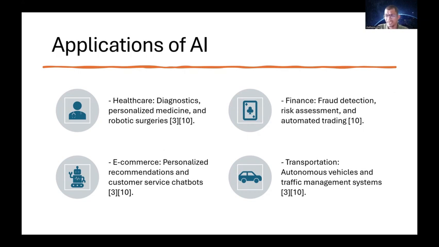The next application is in transportation, as I told you, the self-driving cars. Recently in Bangalore, they have launched self-driving cabs. All these work on artificial intelligence. So autonomous vehicles and traffic management systems all come under transportation. There are other applications, but I have taken the major top four applications of artificial intelligence.